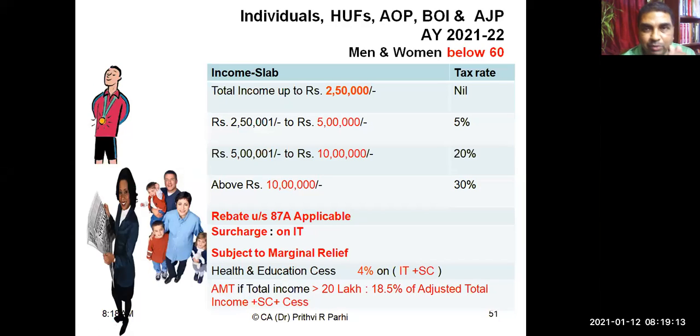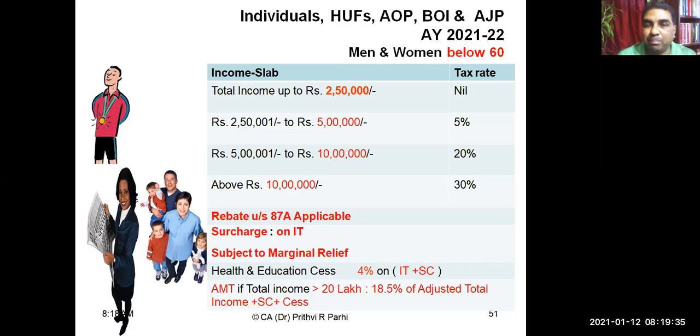Then I had told you the various slab rates for different kinds of assessees: individuals, HUF, AOP, BOI, for assessment year 21-22. Up to 2,50,000 nil, then above 2,50,000 and up to 5 lakh 5%, above 5 lakh up to 10 lakh 20%, above 10 lakh 30%.